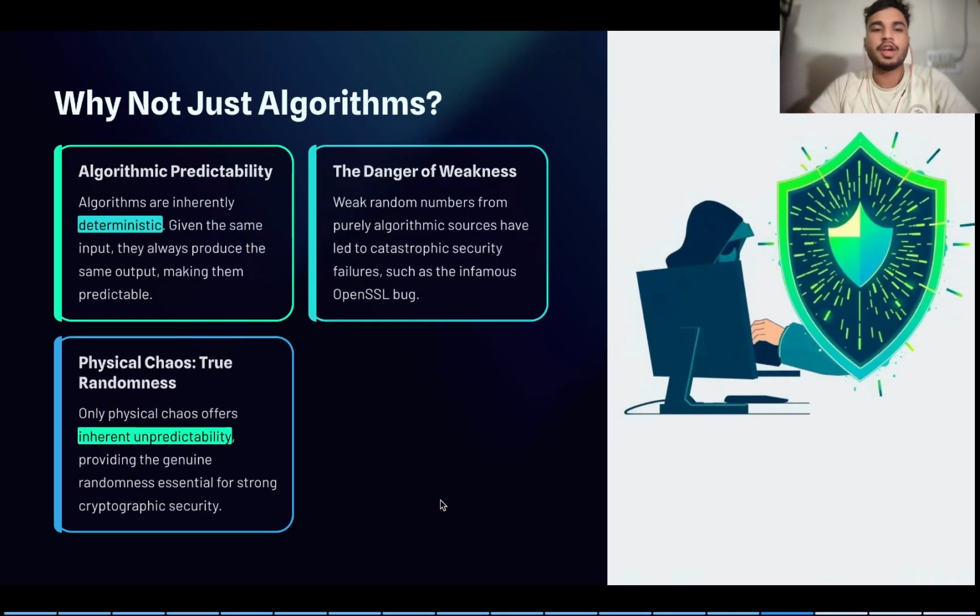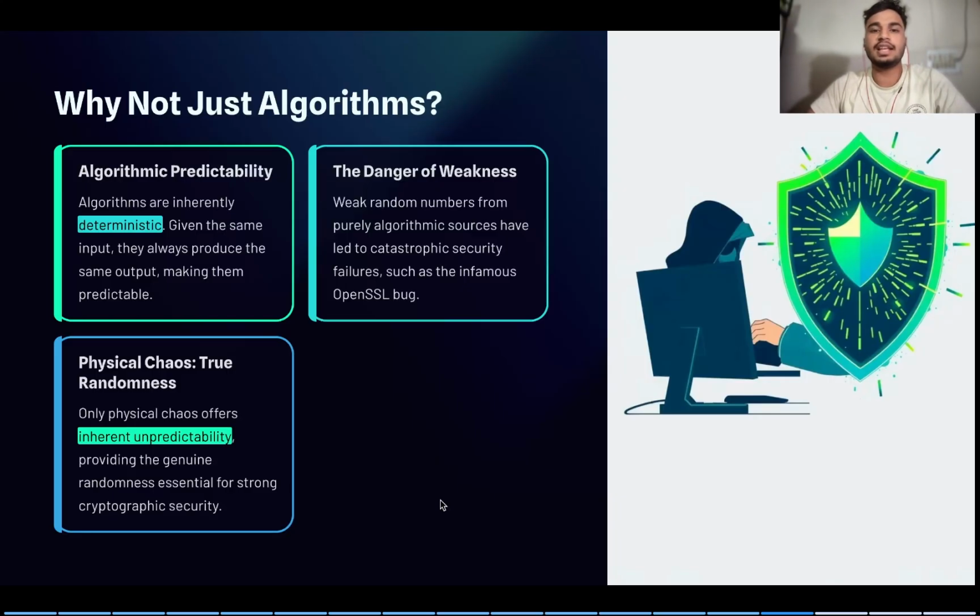Okay. Why are we not using algorithms? Instead, we are going for physical chaos. Algorithms are usually deterministic. At the same input, they always produce the same output. So they are easily predictable. These can be so easily re-engineered.